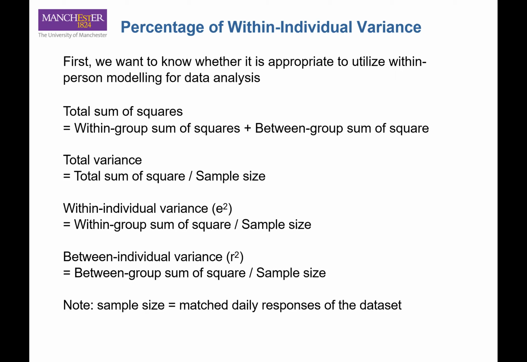By equation, the total variance equals the total sum of squares divided by sample size. If we are calculating the within individual variance to see whether they have some differences on a daily basis in the diary design, we have to do this calculation: the within group sum of squares divided by sample size. If we would like to see whether there is any variation between individuals, how different they are from other individuals, we have to do this calculation: the between group sum of squares divided by sample size.